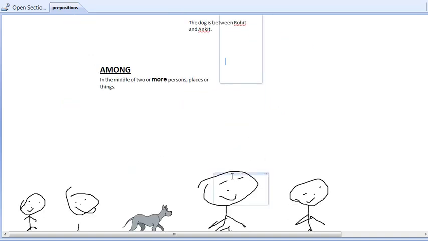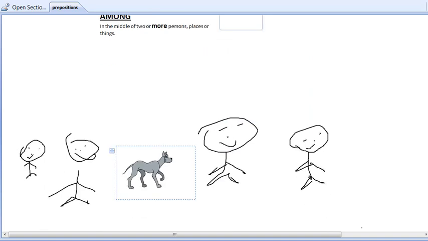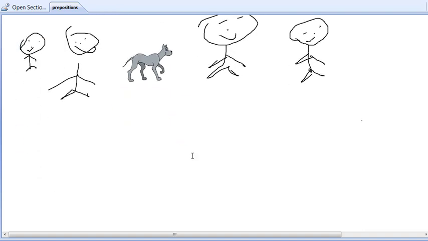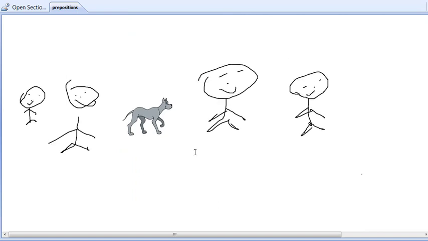Now among is used when there are more than two people, like there are four people and the dog is in between them, is among them. So with that we'll conclude today's chapter. Prepositions of time and prepositions of direction I'll be discussing in the new videos.